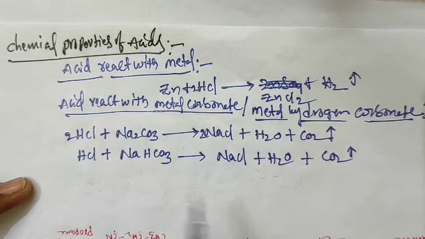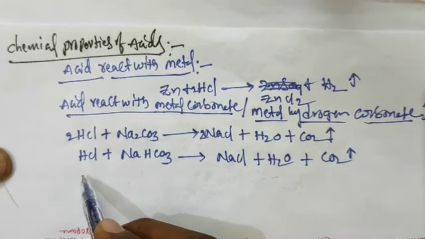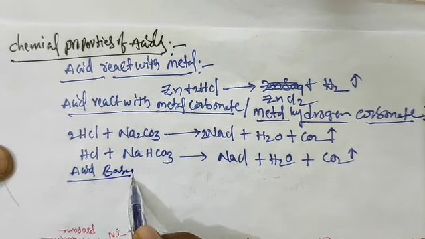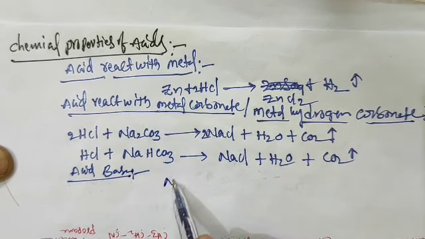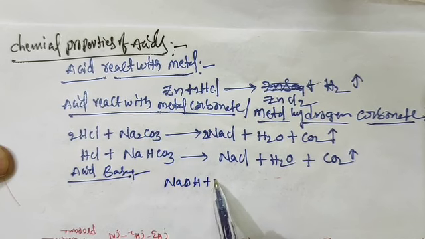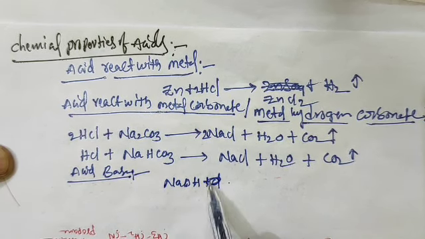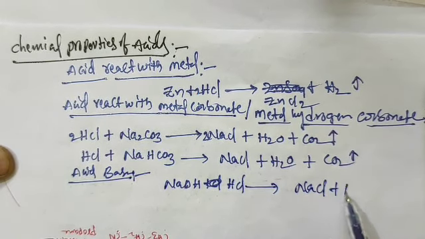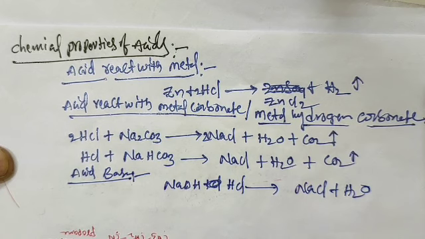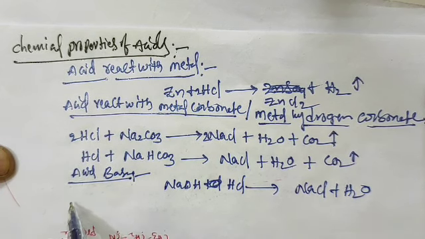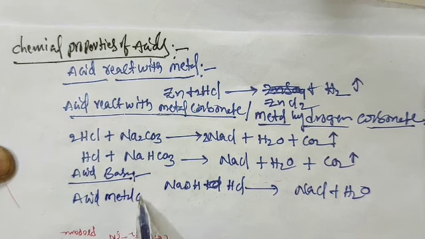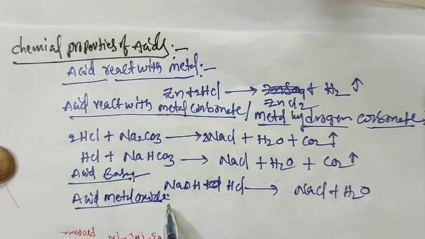Next, acid reacts with base. What will we get? NaOH plus HCl gives NaCl plus H2O, that is salt plus water. Next, acid reacts with metal oxide. What will we get?